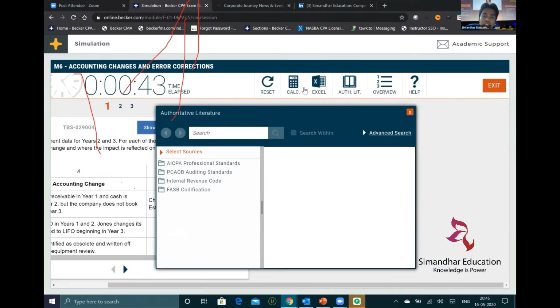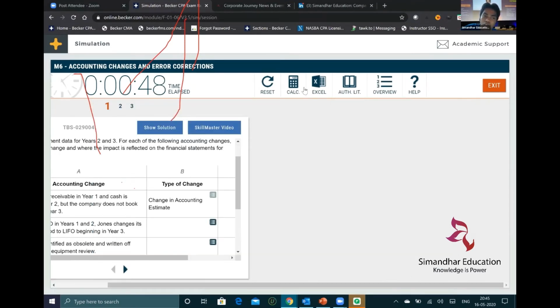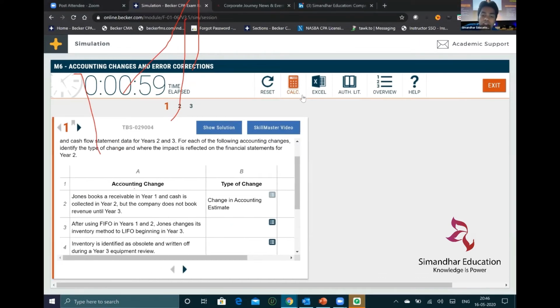But remember this, that is the reason why we push students to purchase this Becker software, because you will be able to practice this authoritative literature more if you take this software, because this is a 50% open book system. So that's why it will help you in preparing for the CPA examination more. So this is how the simulation looks like.